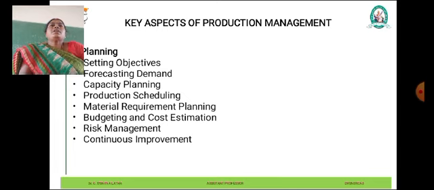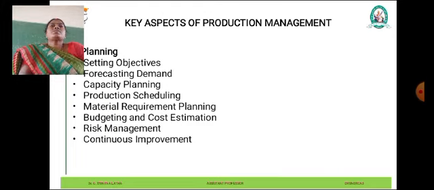Next, we can see the identification. Identifying and addressing potential risks is an essential part of planning in production management. Risks such as supply chain disruption, equipment failures, and quality issues can impact the production outcomes. Planning includes risk assessment, mitigation strategies, and contingency planning to minimize the impact of risk on production operations.